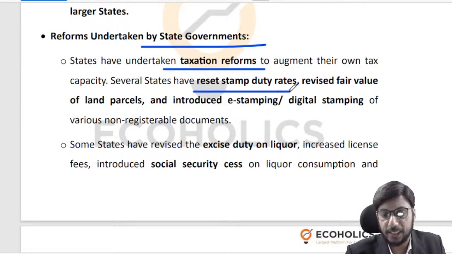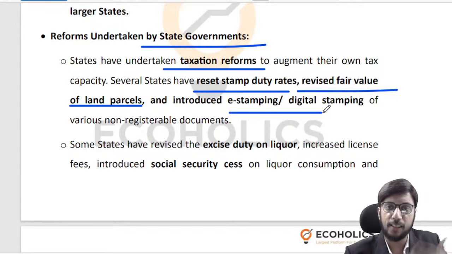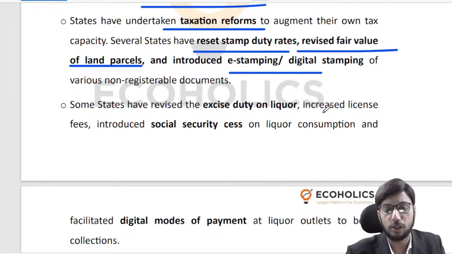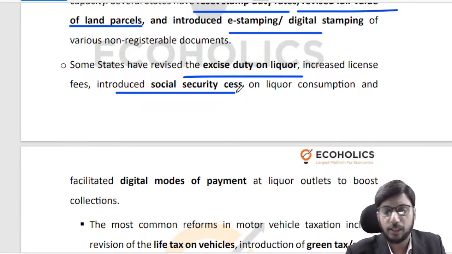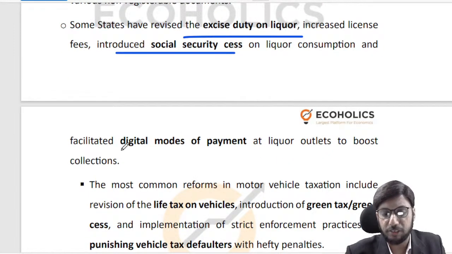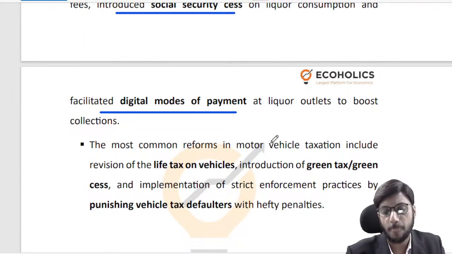So they have reset their stamp duties, they have revised the fair value of land parcels, they have introduced e-stamping, digital stamping, so that the entire taxation system becomes smooth, right? Apart from that, they have revised excise duty on liquor. They have introduced a social security cess on liquor consumption. They have increased the license fee. They have started these digital modes of payment so that revenue leakage can be stopped, right?